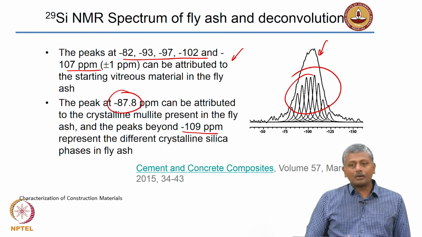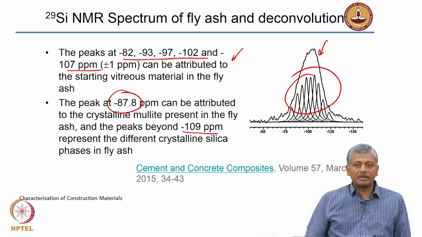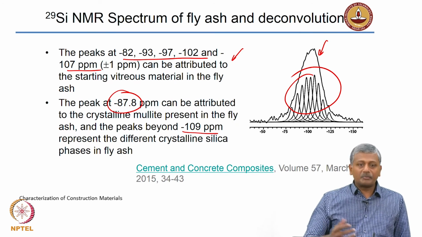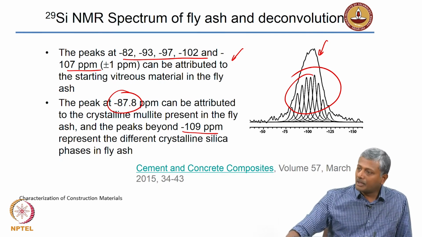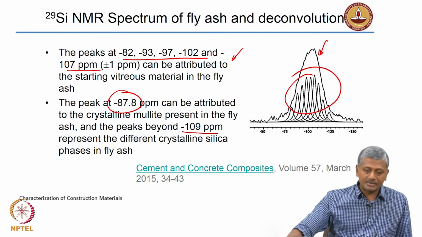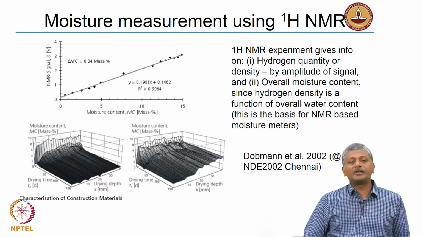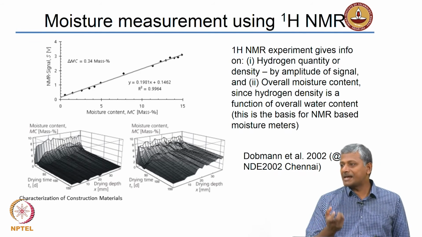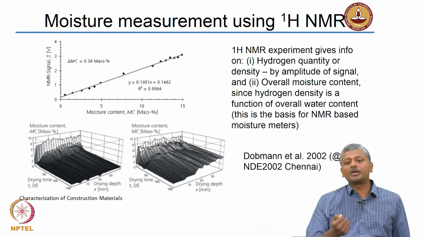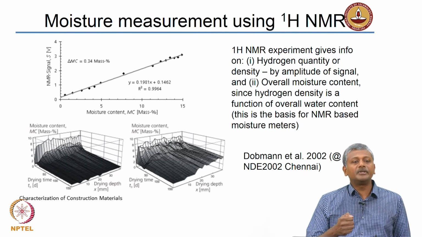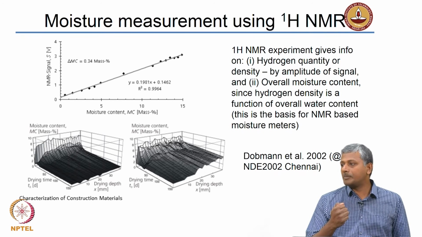So, there are a lot of ways in which such data can be interpreted, and because of this NMR remains a very powerful tool as far as cement paste analysis is concerned. One more aspect of NMR is the capability to measure moisture, because again water has hydrogen, and by doing a proton NMR you can actually determine the moisture states inside materials.